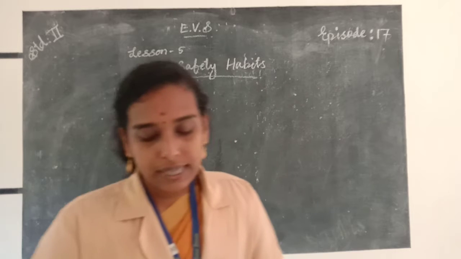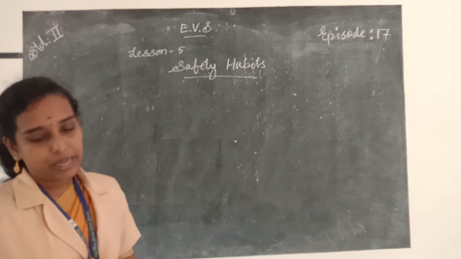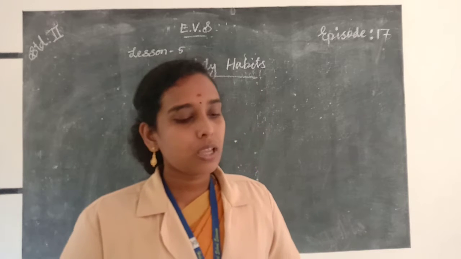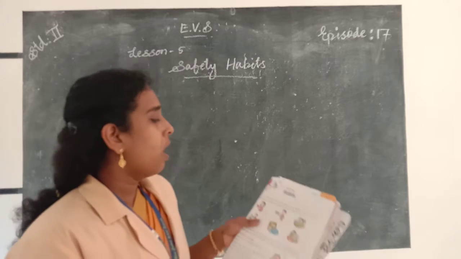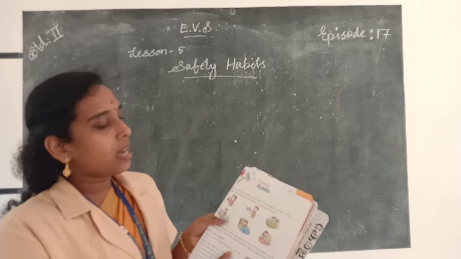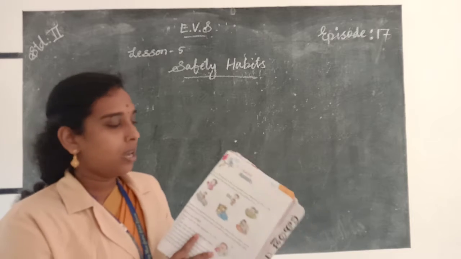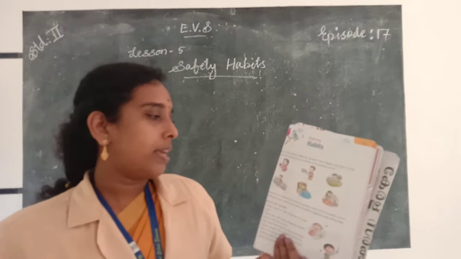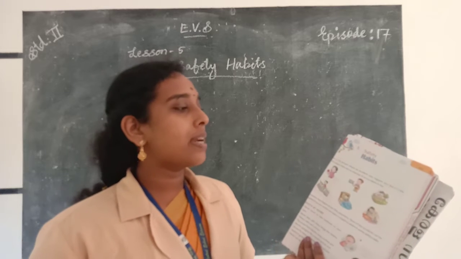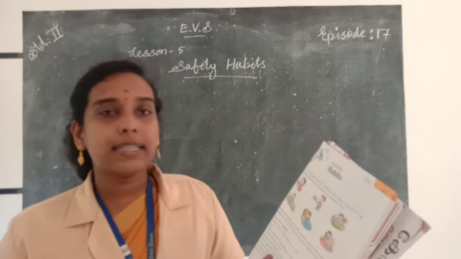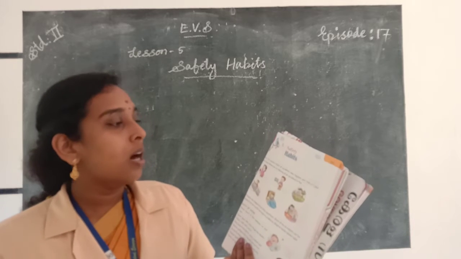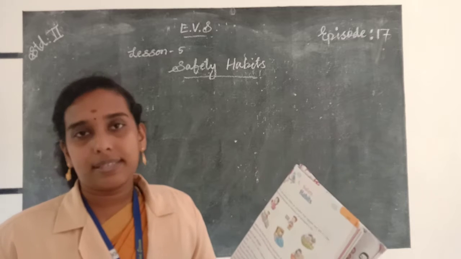Our chapter is safety habits, and there is a warm-up section in your textbook. Some pictures are given here. Cross the picture where an accident may happen and tick the picture where there are no chances of an accident in the given box. Put a cross if the picture shows accidents may happen, and put a tick mark in the box if the picture shows no chances of an accident.